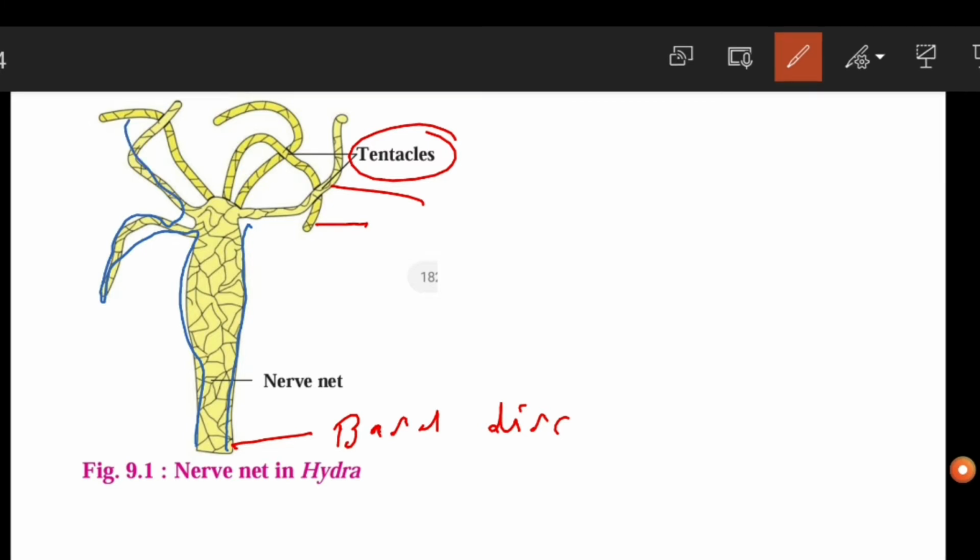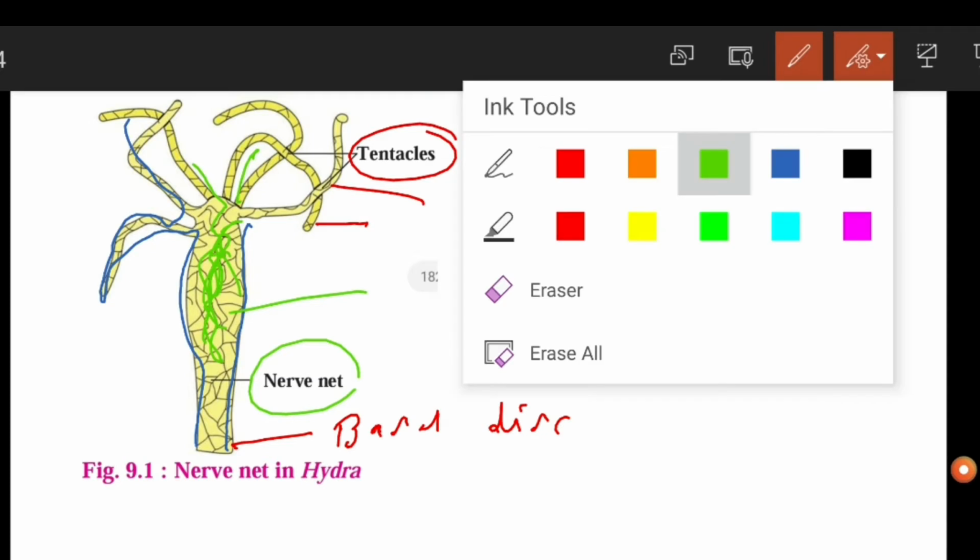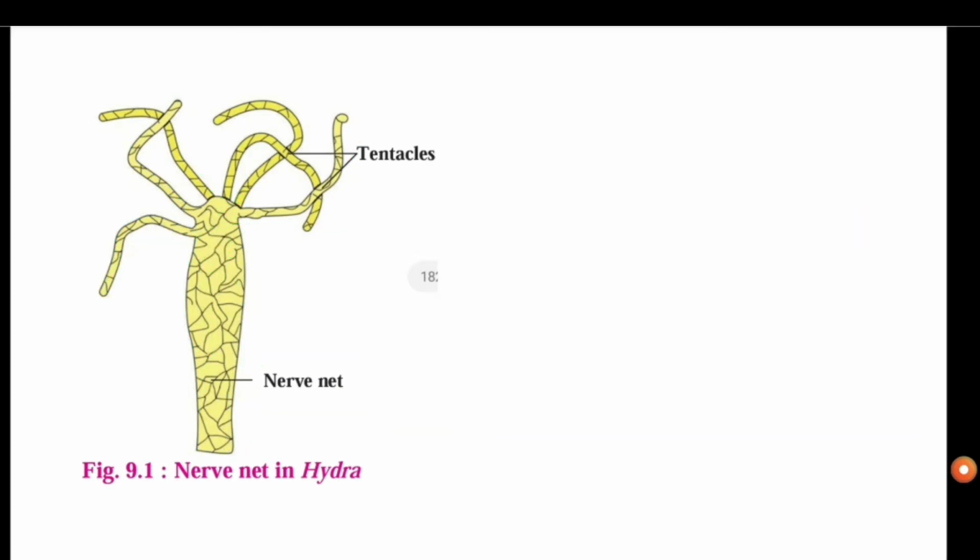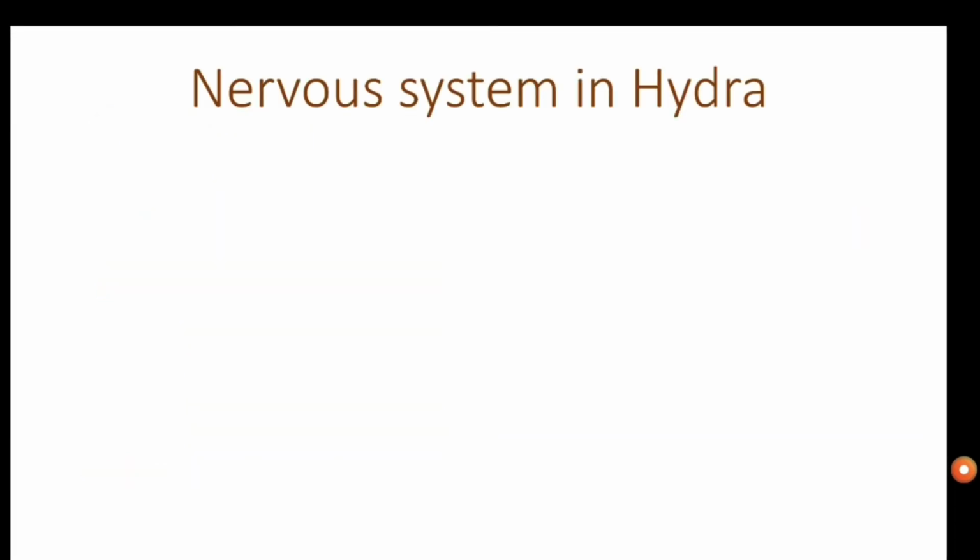You can see, I will show this with the green color. So you can see everywhere the net is there. You can see everywhere this is the net, and this net is the nerve net. This net is called the nerve net. In this way the nervous system is scattered throughout the body, and hence this type of nervous system is called the diffused nervous system. Okay, this is the diffused nervous system.